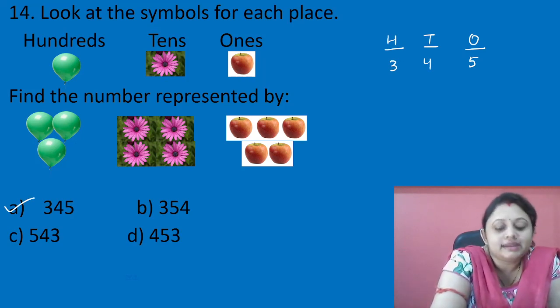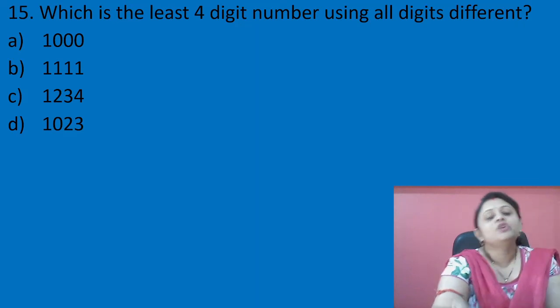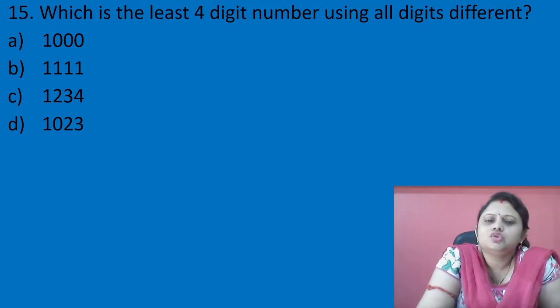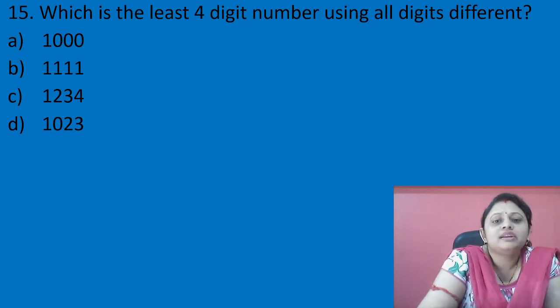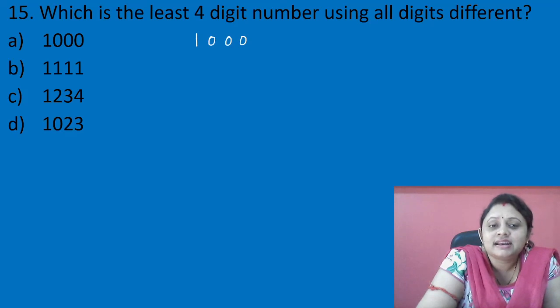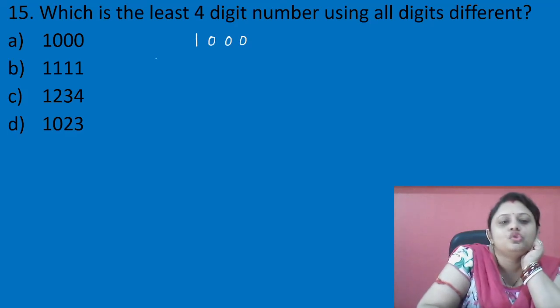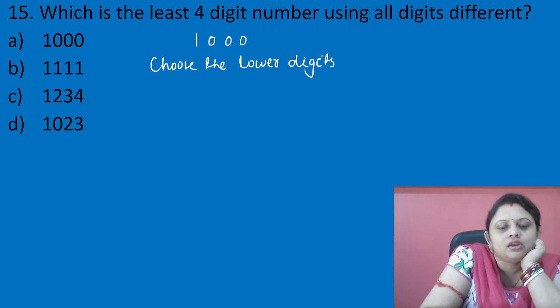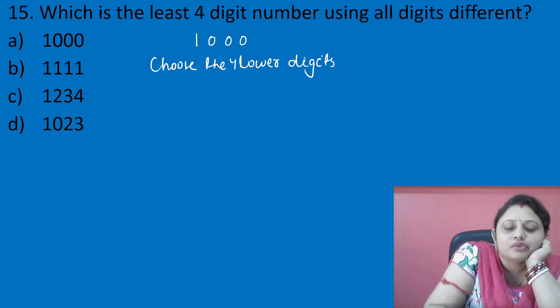Okay bachcho, let's move to the last question of this video, which is: the least 4-digit number using all different digits. If anyone asks what is the least 4-digit number, we will write 1000. But what is it asking? The least 4-digit number using all different digits. For that we first have to choose the lower digits. How many? 4 lower digits. That we can choose: 0, 1, 2, 3.